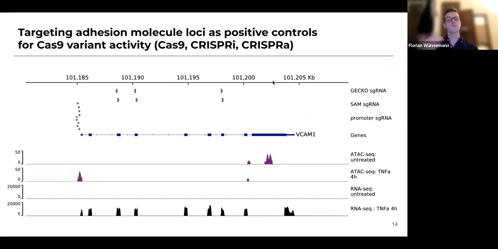Now, we also included positive controls for the specific readouts that we looked at. The easiest ones to include, and what I want to highlight here, are those three adhesion molecules, VCAM, ICAM, and E-selectin. Here's one example of what that looks like. This is the VCAM1 locus. You can see here guide RNAs we derived from existing libraries called Gecko and SAM that lie within exons of these open reading frames, and also promoter guide RNAs that would be useful in the context of CRISPR-A.